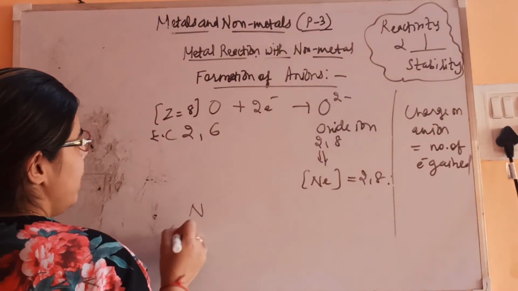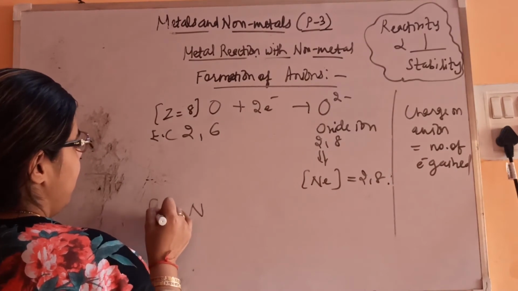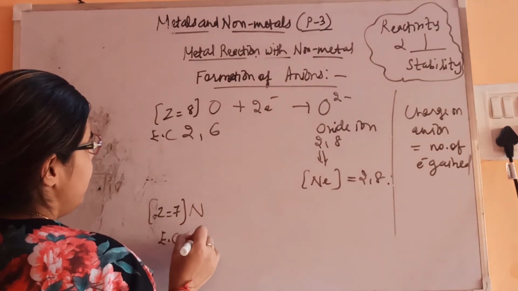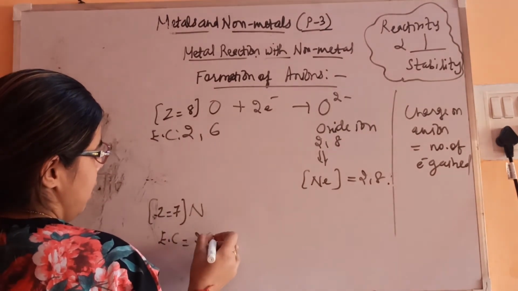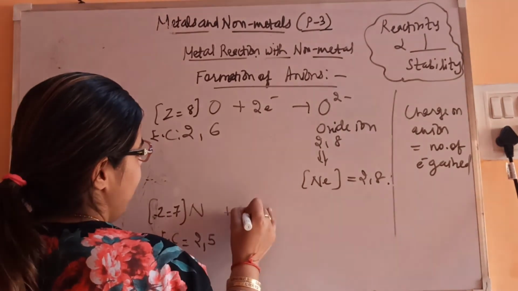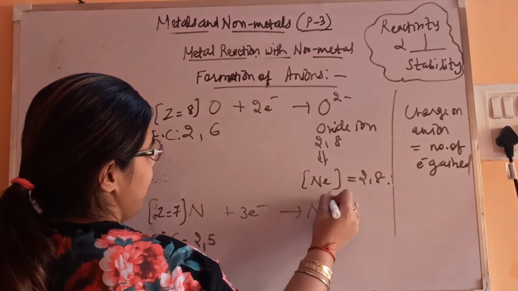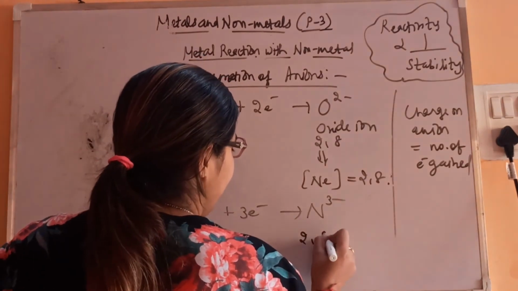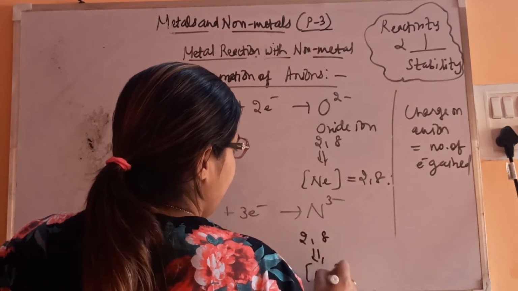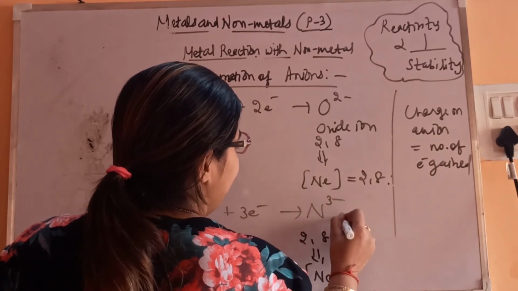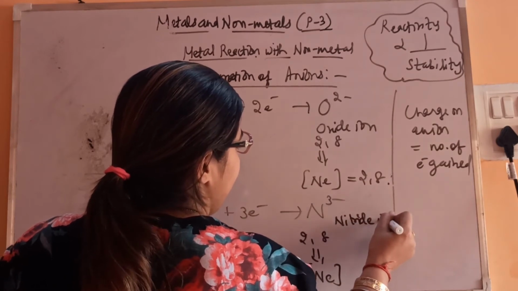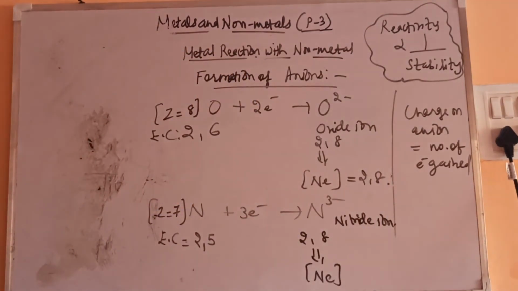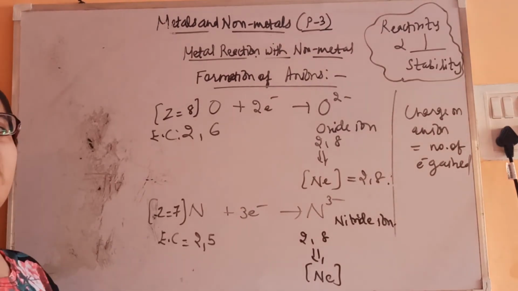Similarly, nitrogen. Nitrogen's atomic number is 7. The configuration is 2 5. So it has to gain 3 electrons to achieve the configuration. So it will become N3 minus. The nearest noble gas is again neon. It has gained 3, so 2 8, that is neon only. This is known as the nitride ion. In this way the anions and cations are getting formed.